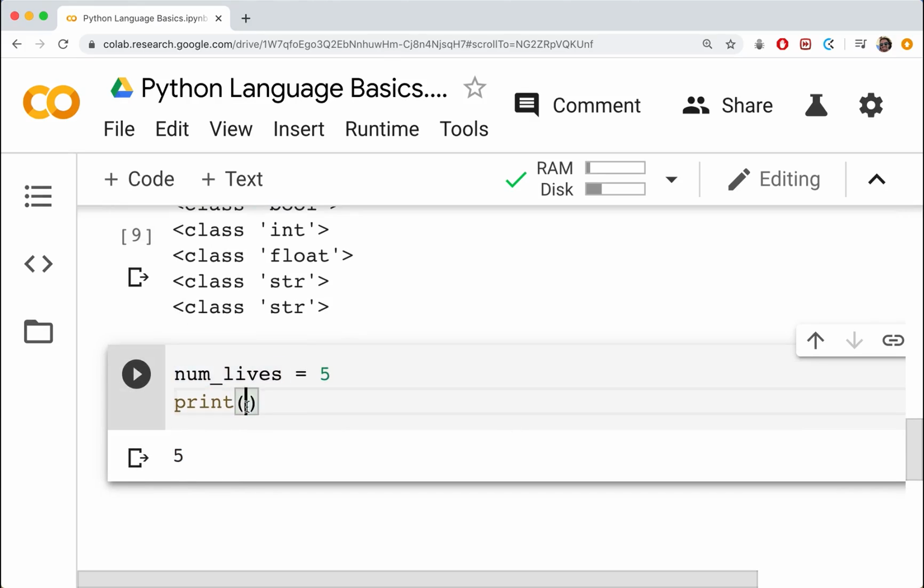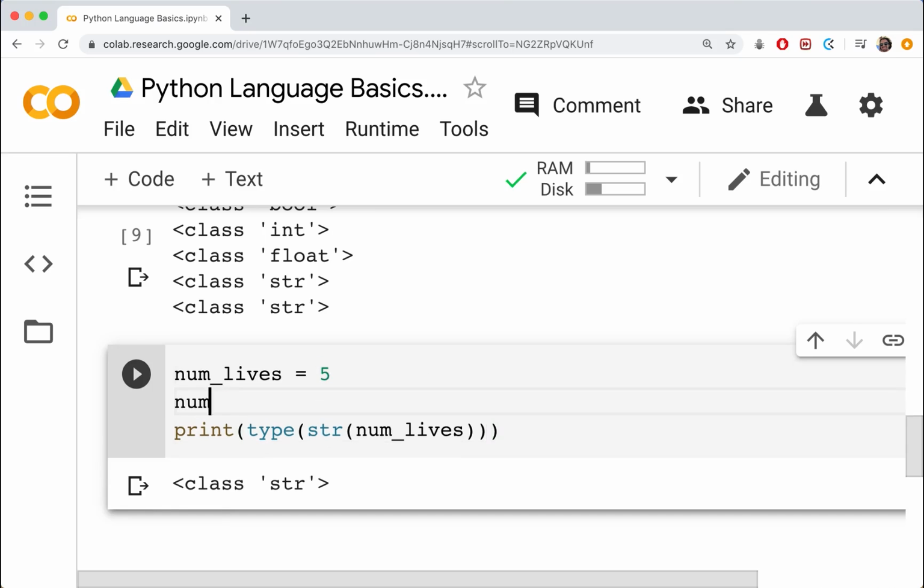So for example, if I printed out the type of this, you should see a string. It starts out as an integer, and now we're basically converting that to a string. One of the big differences here between me doing this and then doing this, number of lives is equal to 5, is that number of lives remains unchanged.